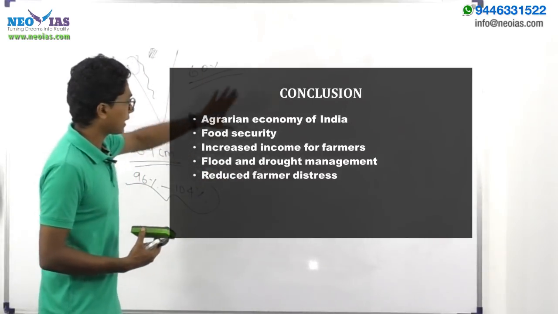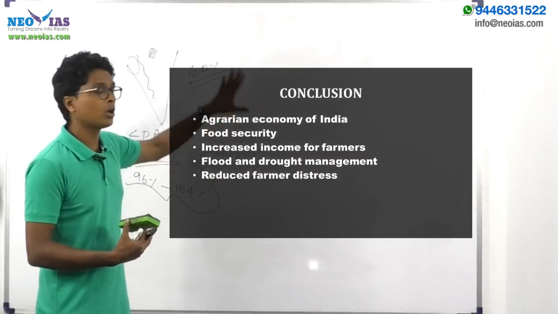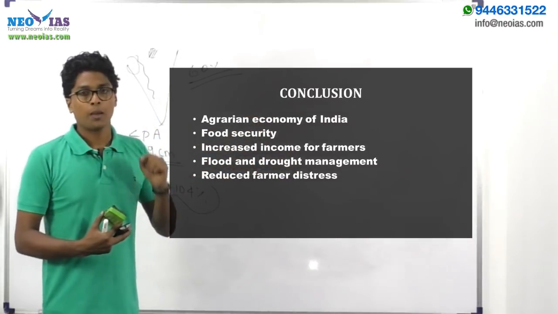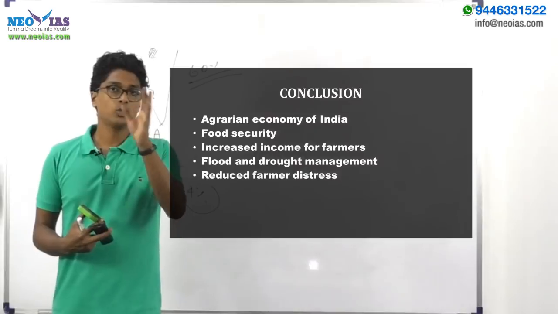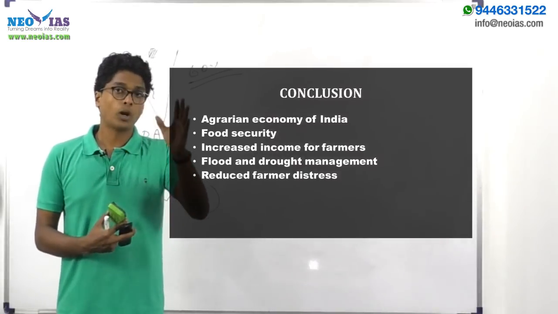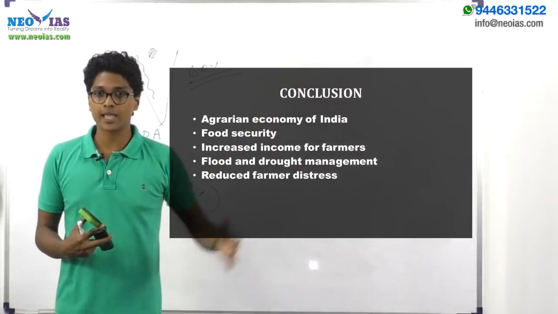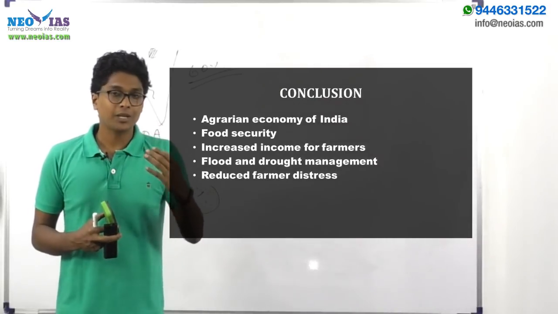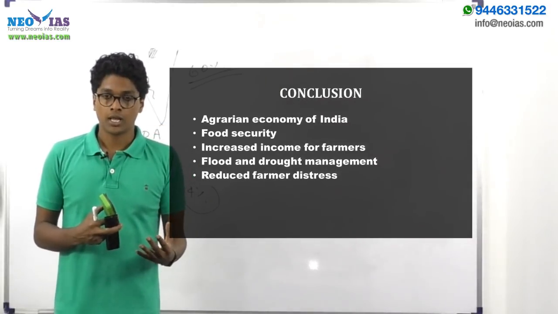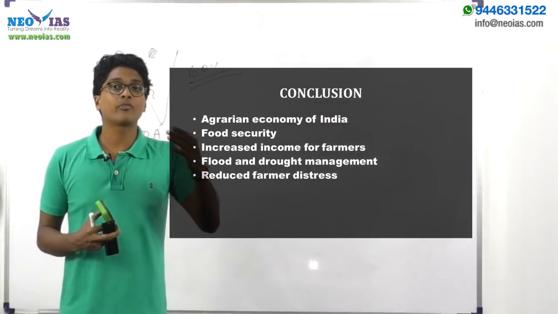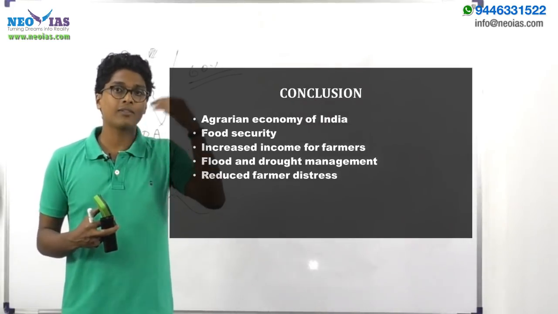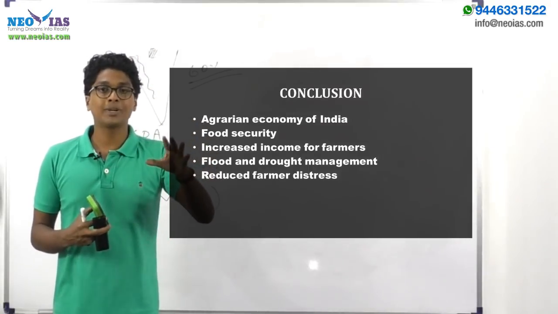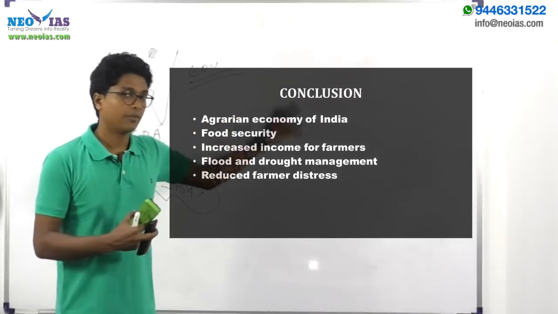You need not write all these things in your conclusion, as I said earlier. You can take various dimensions, but make sure you are not limiting yourself to one major dimension of the answer. You have to project different dimensions through your answer sheet, and that will enable you to fetch more marks. That will give the evaluator an impression that you are knowledgeable regarding various aspects of the given question.